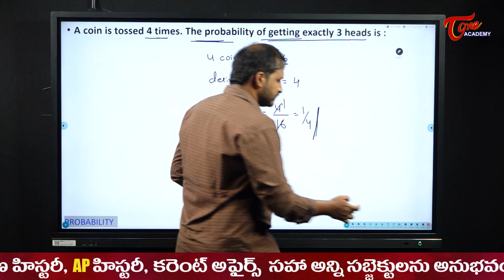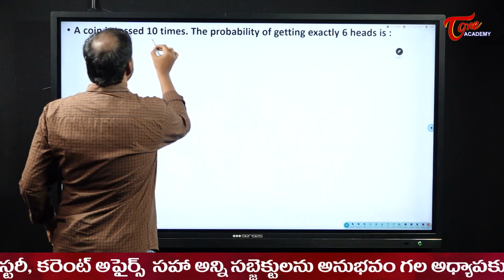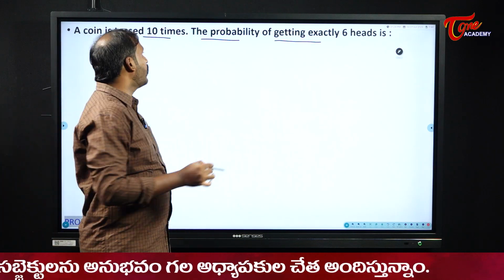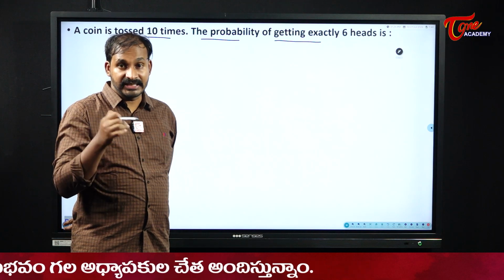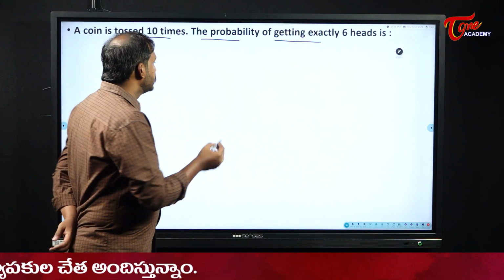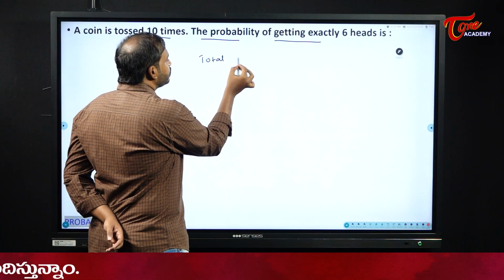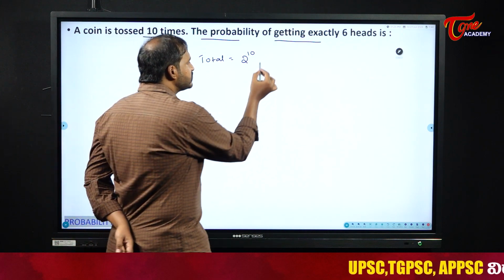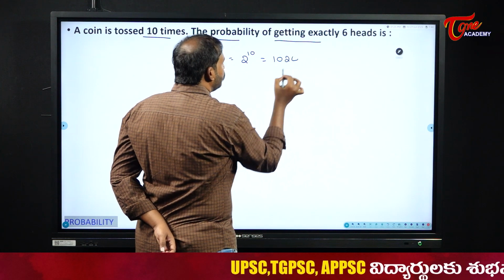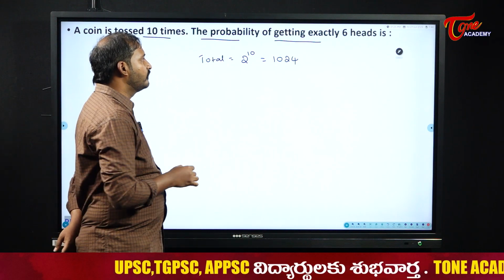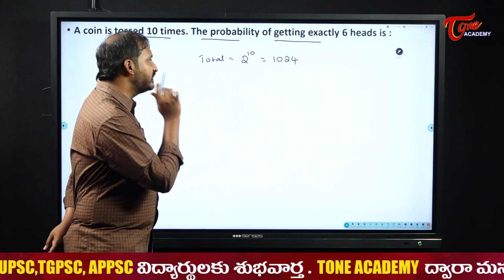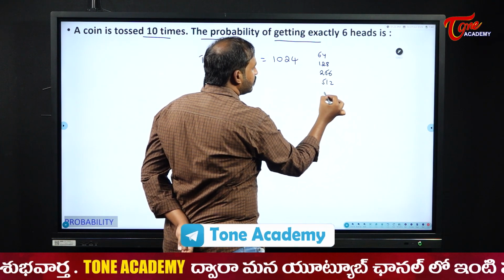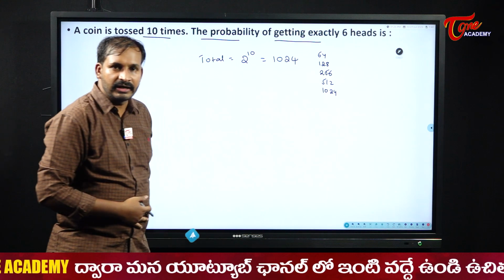Okay, right? Next one. A coin is tossed 10 times, the probability of getting exactly 6 heads is. Now, a single coin was tossed how many times? 10 times. So, what will be the total outcomes here for me? 2 to the power of 10. What does it become? 1024. 32, 64, 128, 256, 512, 1024. Yes, that's it. 1024 we will have.